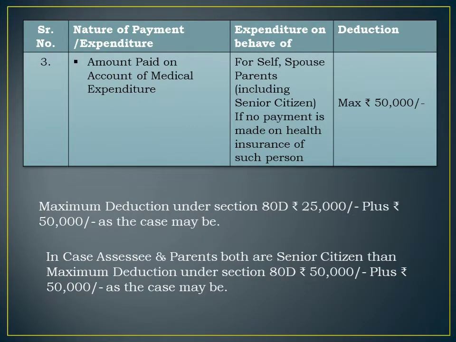Third, amount paid on account of medical expenditure. If the person is not paying any mediclaim insurance premium, then he can get a deduction for the medical expenditure for self, spouse, parents including senior citizens, maximum rupees 50,000. Maximum deduction under section 80D is rupees 25,000 plus 50,000 as the case may be, and in case the assessee and parents are both senior citizens, then he can get a maximum deduction under section 80D of rupees 50,000 plus 50,000 as the case may be.